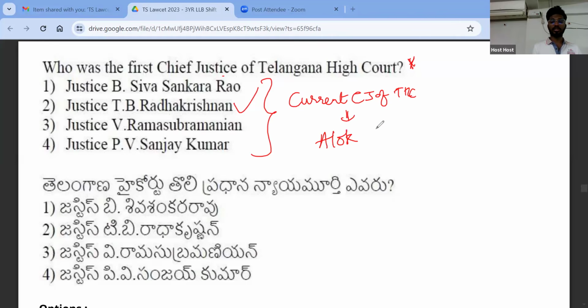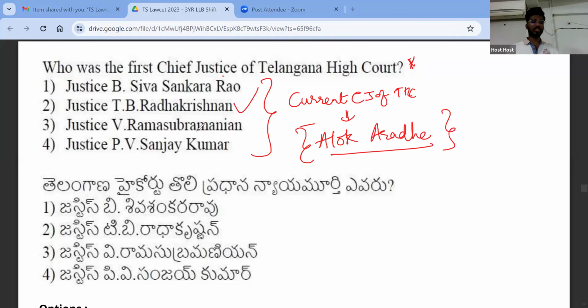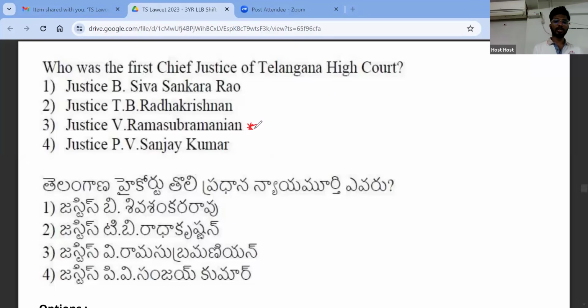You have to remember this. He is the present Chief Justice of Telangana High Court. Very important question. Look at this: V. Ramasubramanian was also a judge of Telangana High Court and was elevated to the Supreme Court later.